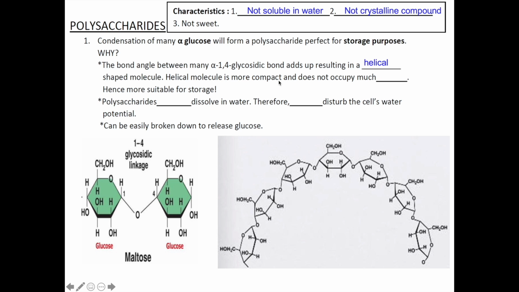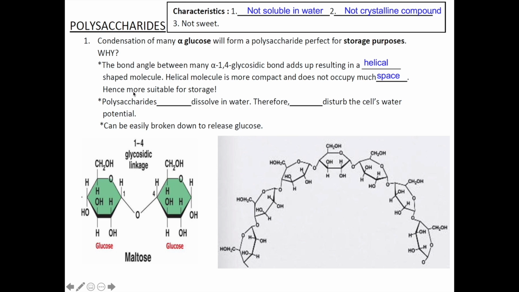Helical molecule is more compact and does not occupy much space. So that is why a polysaccharide, which is formed via condensation of many alpha-glucose molecules, is more suitable for storage.